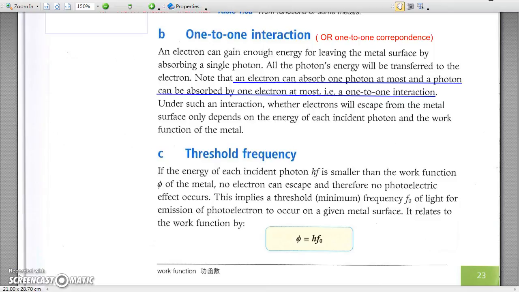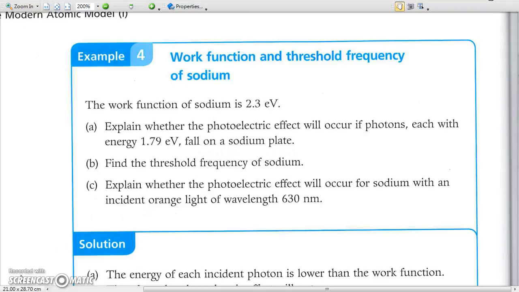C. Threshold frequency. When the energy of a photon is smaller than the work function of the metal surface, the electron just cannot absorb the photon. If the frequency of the incident radiation is exactly the threshold frequency of the metal surface, which can just produce photoemission, then the energy of the incident photon is just the work function of the metal surface, and therefore the work function equals h times f_0. Example 4. Work function and threshold frequency of sodium.